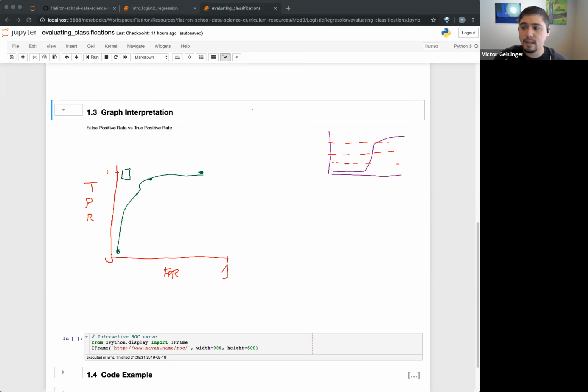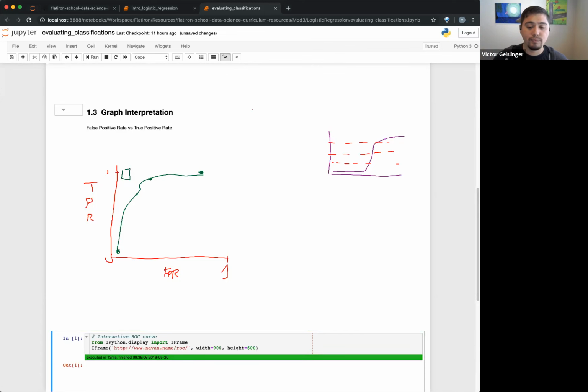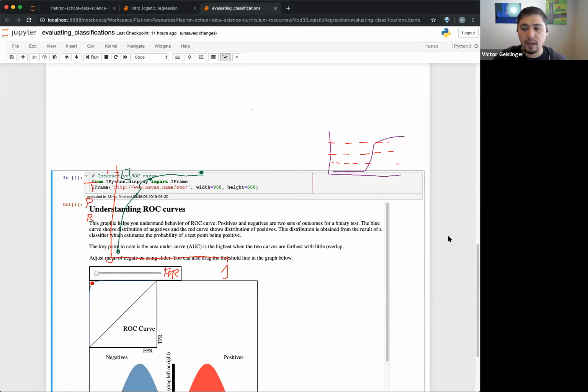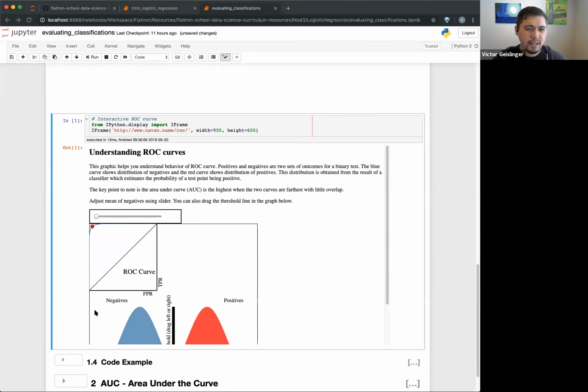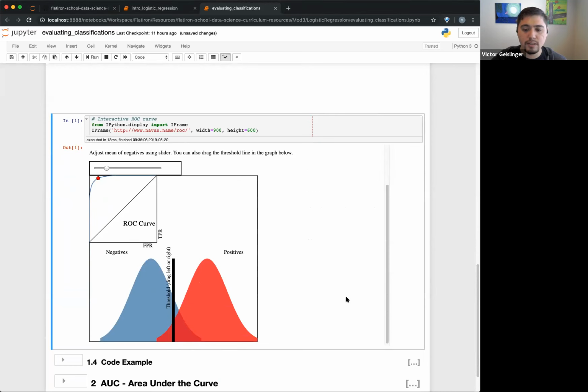So I can show you what an example looks like here. I love this. I came across this not too long ago, and this shows a ROC curve. You can ignore this part right here. This graph is showing your prediction of saying these are all true, these are all false. Or I'm sorry, this is positive, this is red, and this blue is negative. And sometimes you might classify something that's actually true as false, and that's what's going on here.